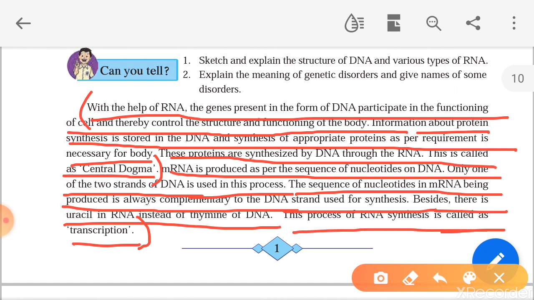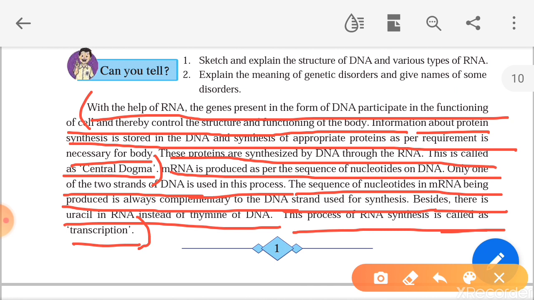So what is the central dogma in transcription? With the help of RNA, the genes present in the form of DNA participate in the functioning of the cell and thereby control the structure and functioning of the body. Information about protein synthesis is stored in DNA, and synthesis of appropriate protein as per requirement is necessary for the body. The proteins are synthesized by DNA through RNA. This is called central dogma. mRNA is produced as per the sequence of nucleotides on DNA. I told you what nucleotides are: A, T, G, C, adenine, thymine, guanine, cytosine.